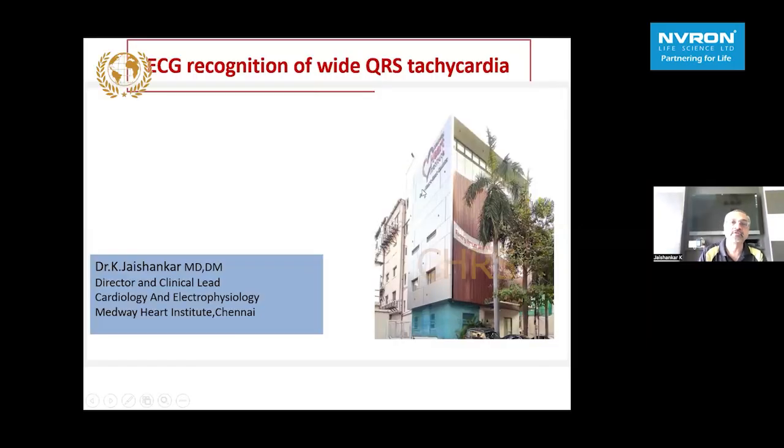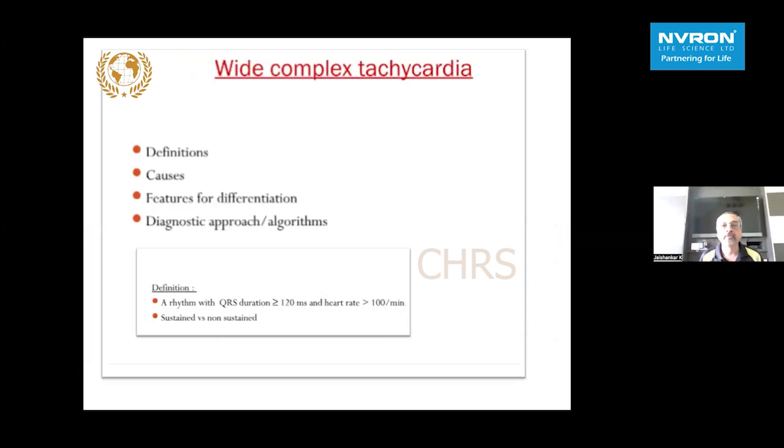I've been given the task of talking about recognition of wide QRS tachycardia on ECG. So without wasting much time, I'll move on. The scope of the topic is going to be definition. Of course, I'm not going to talk about the causes, how we differentiate, and some algorithms which are very essential